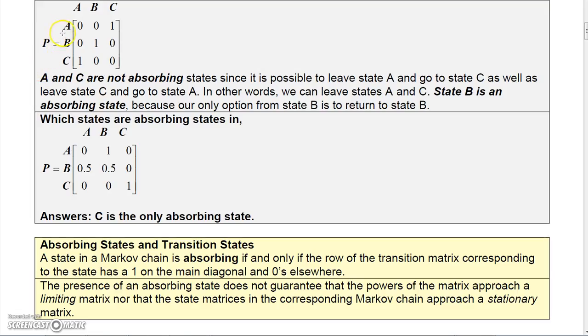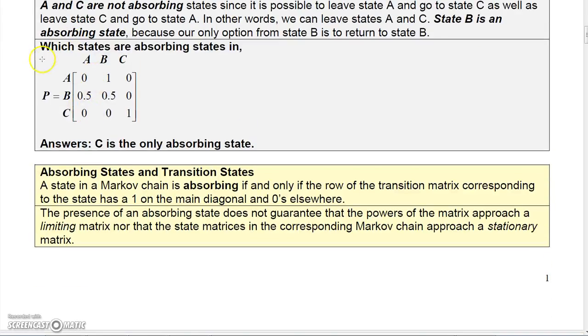Okay, here's an interesting transition matrix. From state A, you can only go to state C. So it's possible to leave state A and go to another state. If you look at state C, it's possible to leave state C and go to state A. So A and C are not absorbing states. But B is an absorbing state because the only place you can go from B is to state B.